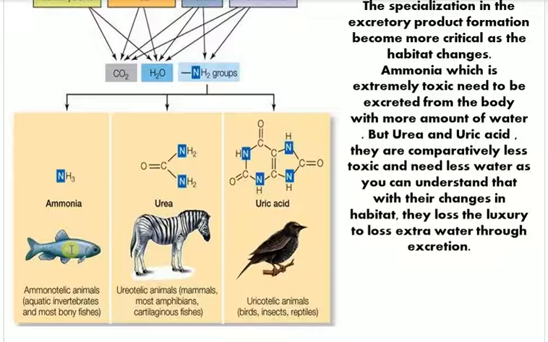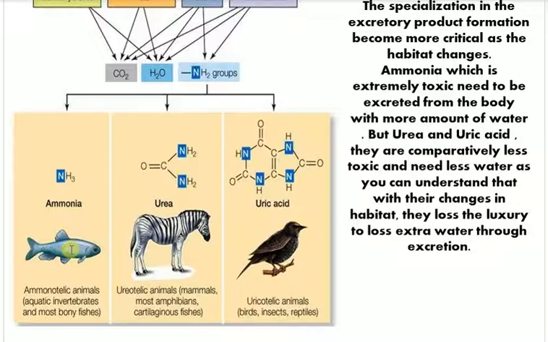Then comes urea. Urea is found in mammals, most amphibians, and cartilaginous fishes. The mammals, like this zebra, came to a terrestrial environment, or you can say a land environment. Land animals don't have as much water, you know? So they need to conserve the water inside their body. As a result, their excretory system also develops.